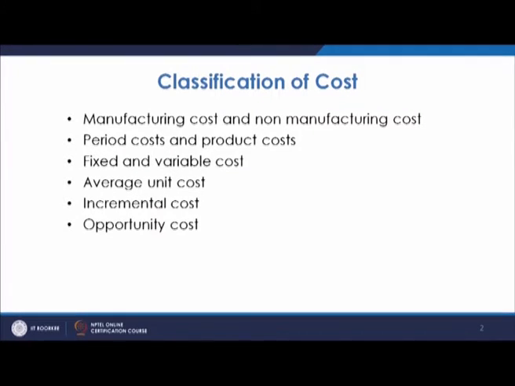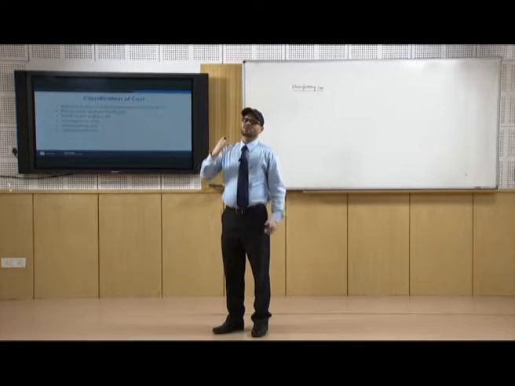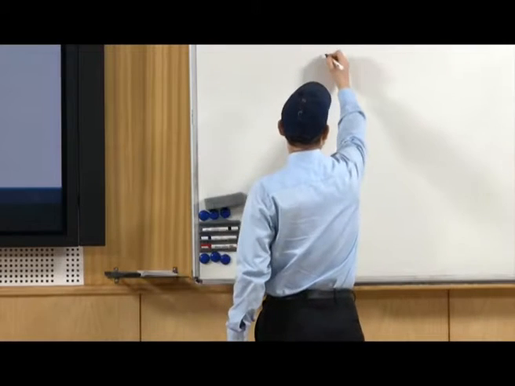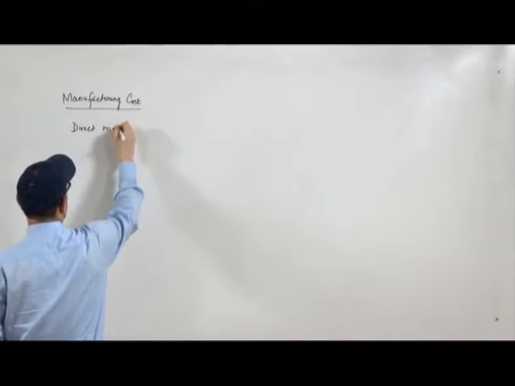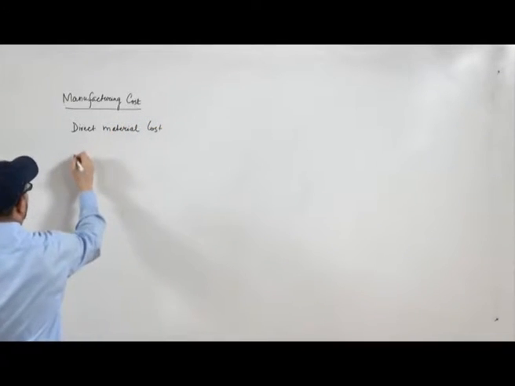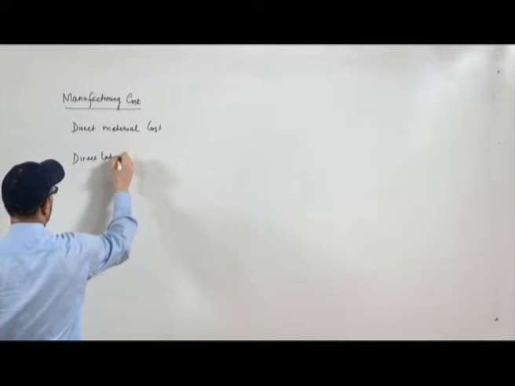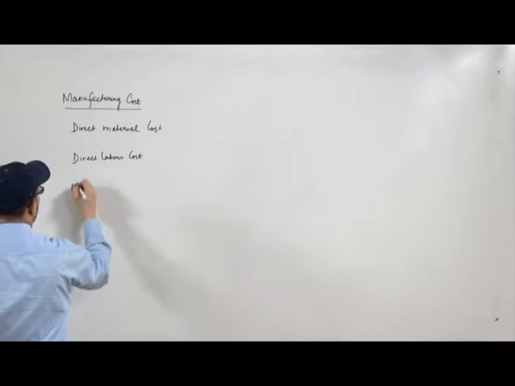In the manufacturing cost, you use either the direct material, direct labor cost, and manufacturing overhead.